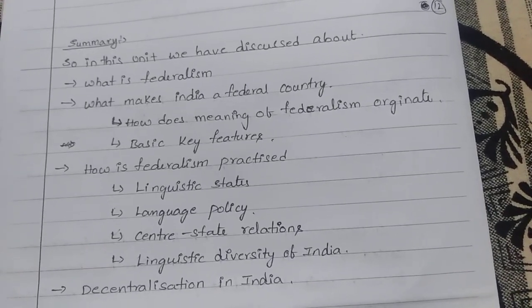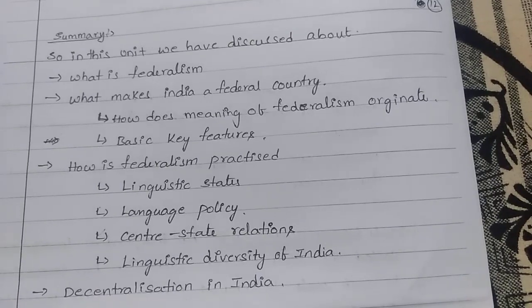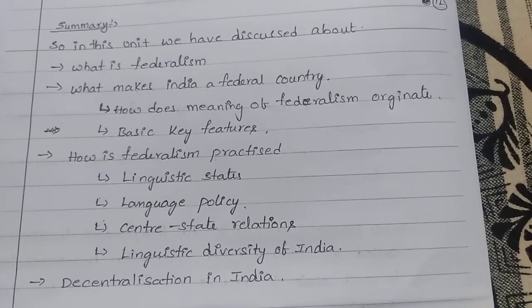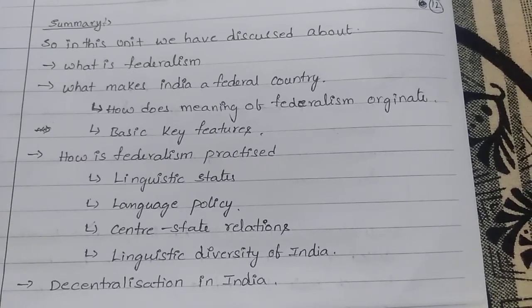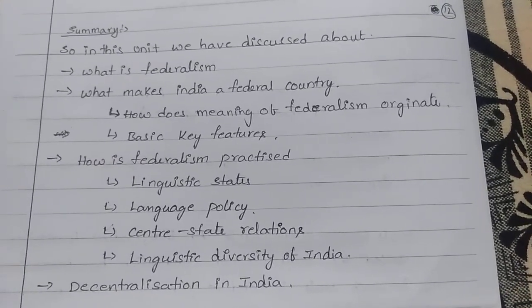And the linguistic diversity of India, we have just completed. Okay, right, under the sixth part I think. And decentralization in India, we have just completed. So these are the topics which we dealt with in federalism. Okay, this is the end of federalism. Thank you.